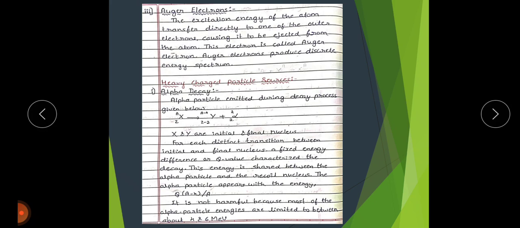Also, alpha particles are monoenergetic. Monoenergetic means alpha particles have energies confined to an extremely narrow range. It has a small range, that is, we know, 4 to 6 mega electron volt.